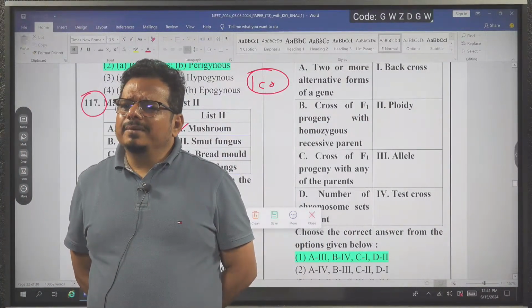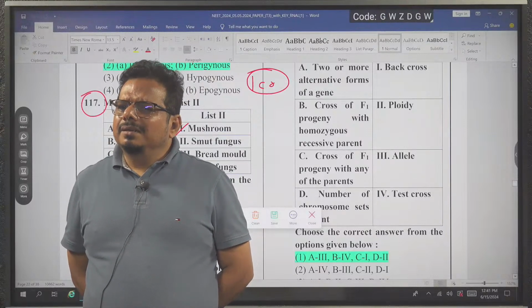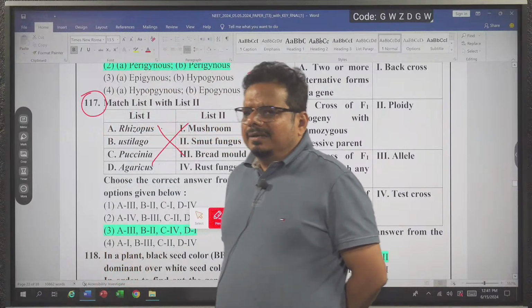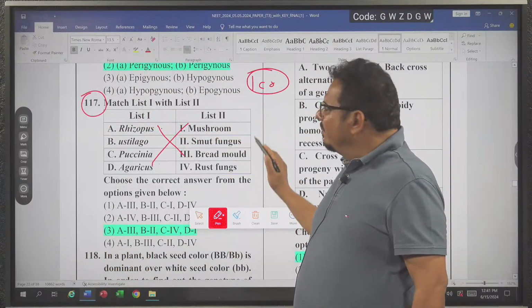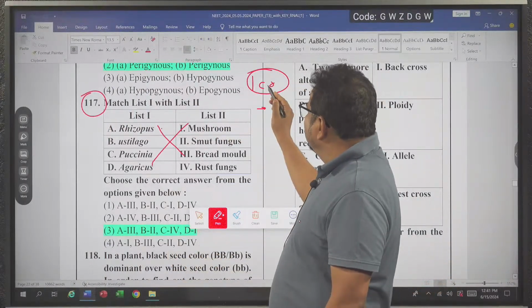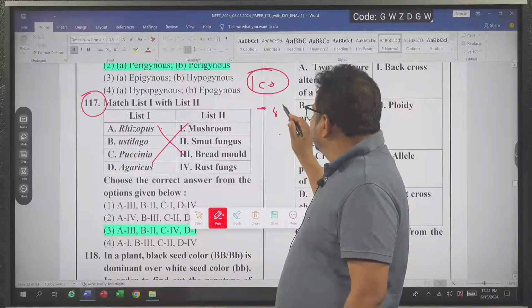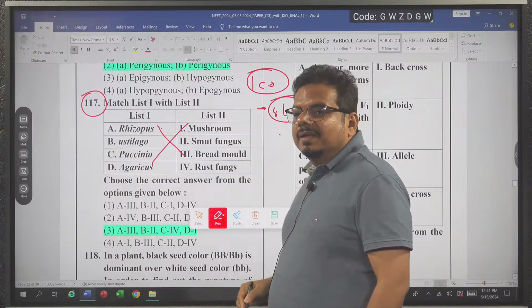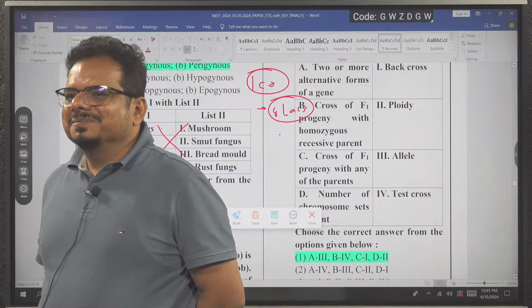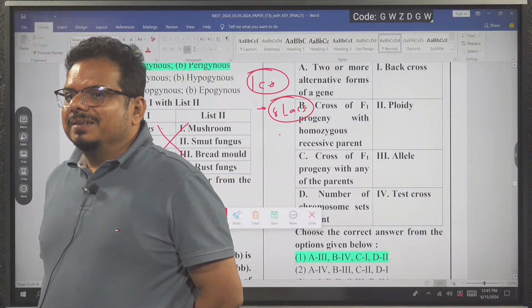Don't run from anything. Everywhere there is a much bigger line. So whatever you do with great effort, it will come. Every day when you feel, bhaiya, I don't have motivation, think of that 1 crore. It is around 8 lakh rupees per month of work you are doing. Think that if my salary is 8 lakh rupees, I will not be negligent. Saving 1 crore is much more difficult than earning 1 crore.